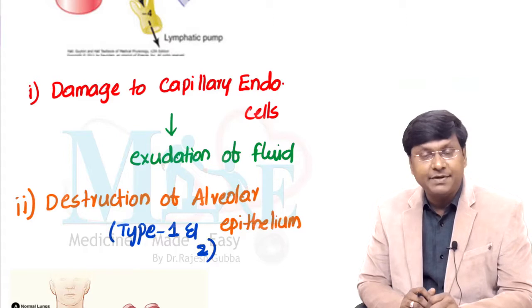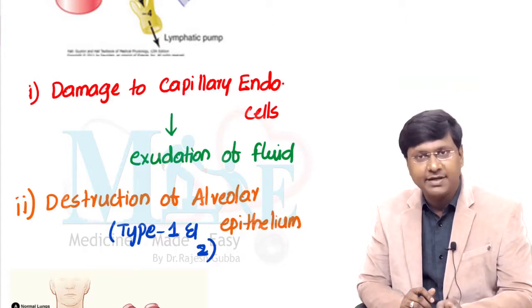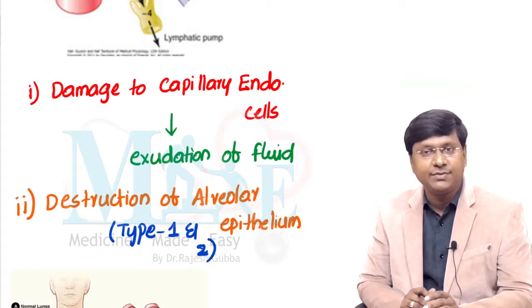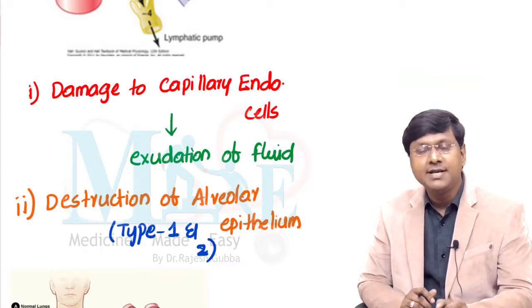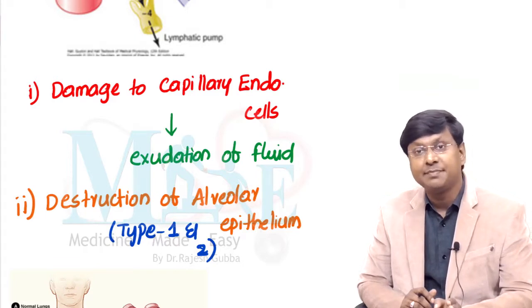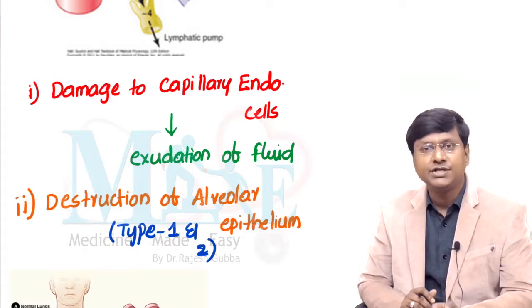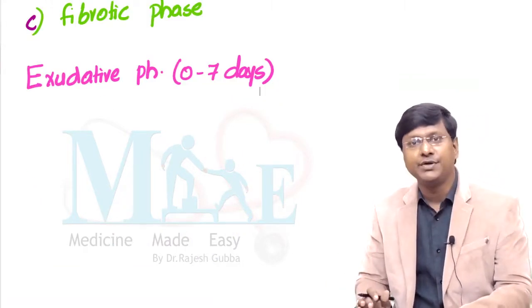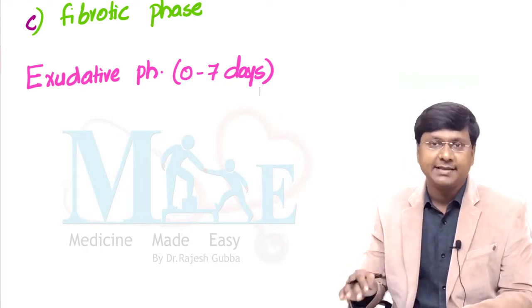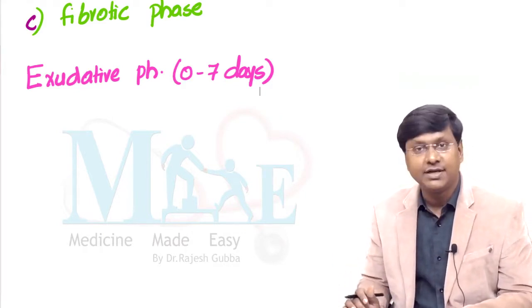Now, the capillary endothelium is damaged, due to which the fluid will start moving from the capillary into the alveolus, and the alveolar epithelium is damaged, so the alveoli will try to collapse. Into the collapsed alveoli, the fluid gets exuded, and that results in pulmonary edema. Initially, the fluid will move into the interstitium of the lung, and from the interstitium it will go into the alveoli, resulting in alveolar edema.